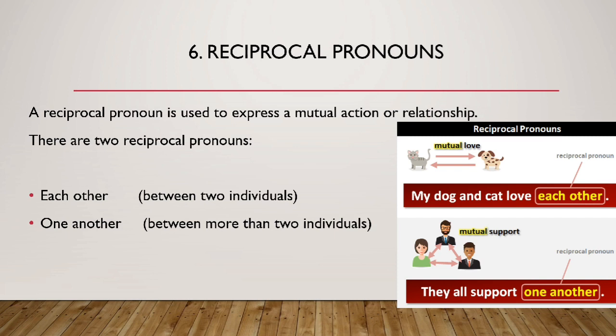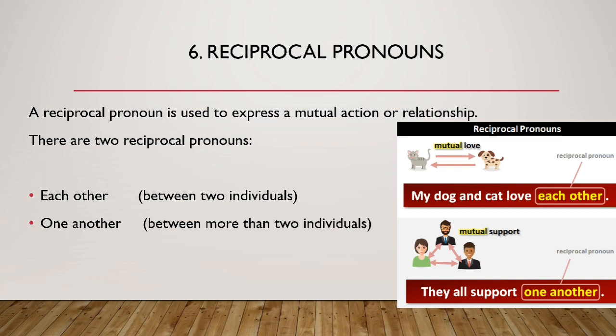A reciprocal pronoun is used to express a mutual action or relationship. There are basically two types of reciprocal pronouns, each other and one another. Each other is used when you are talking about two individuals, the mutual relationship between two individuals, whereas one another is used when you are trying to show the relationship between more than two individuals.